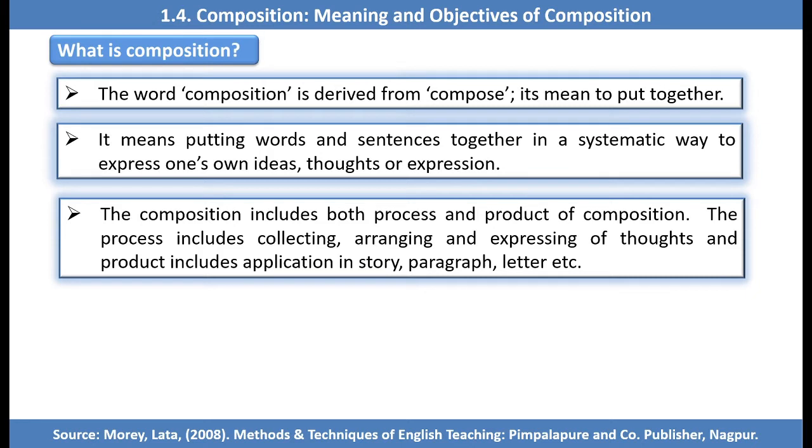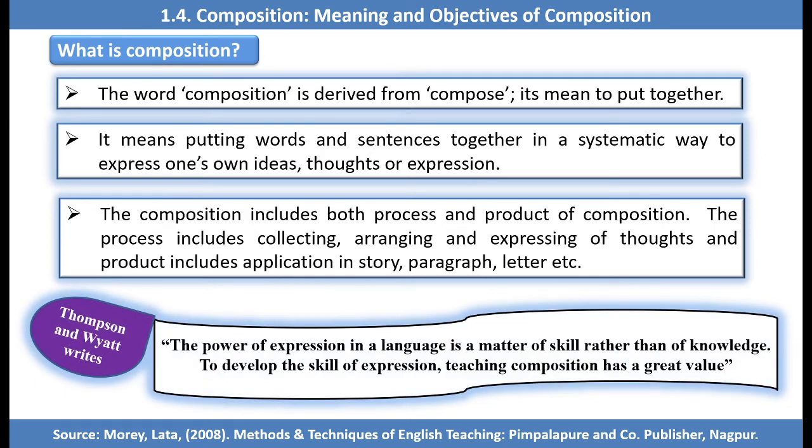All these things are included in process. And product includes application in a story, paragraph, letter, etc.